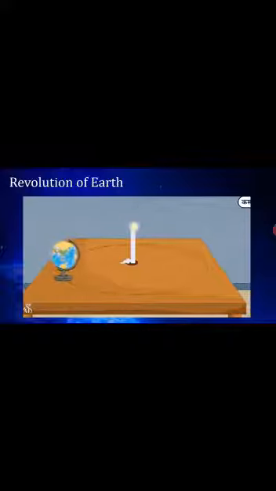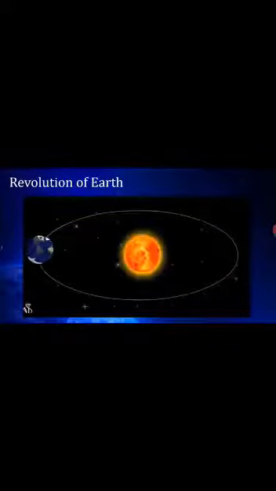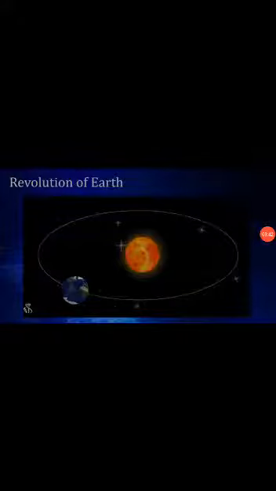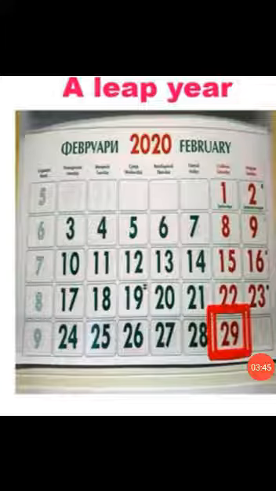So the period of time the Earth takes to complete one revolution around the sun is called 1 year. Again I am repeating, children: the period of time the Earth takes to complete one revolution around the sun is called 1 year. Okay students, it means there are about 365 days and 6 hours in a year. Understood? So students, moving to our next point, a leap year.